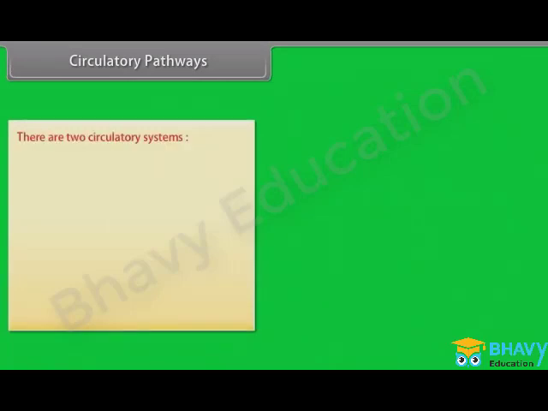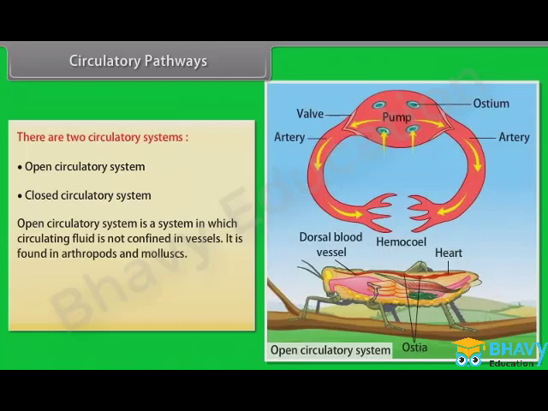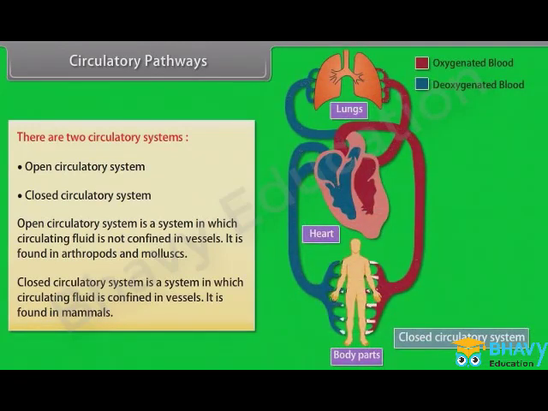Circulatory pathways. There are two circulatory systems: open circulatory system and closed circulatory system. Open circulatory system is a system in which the circulating fluid is not confined in vessels. It is found in arthropods and mollusks. Whereas a closed circulatory system is a system in which the circulating fluid is confined in vessels. It is found in mammals.